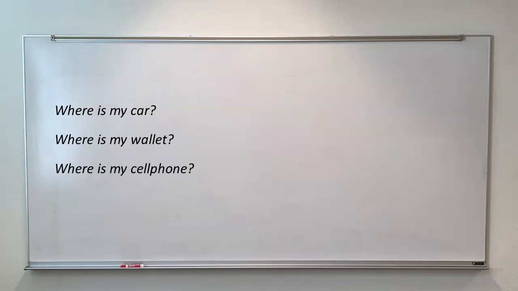If I want to ask the question, where is my car? We start off, of course, with où est. Where is? Où est? And hopefully you remember how to say car, which is voiture. And if you don't know how to say my, in this case it's ma. So we put it all together. Où est ma voiture? Where is my car?